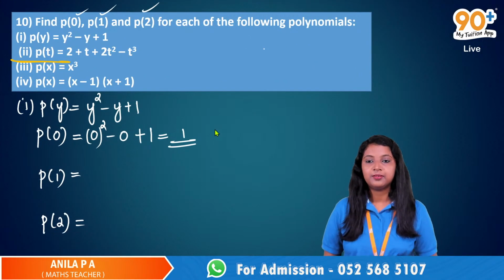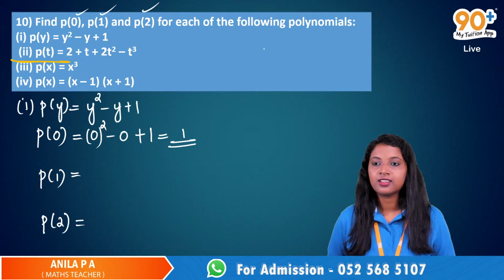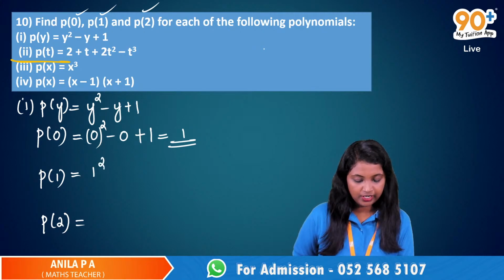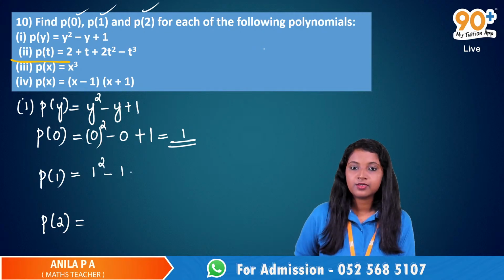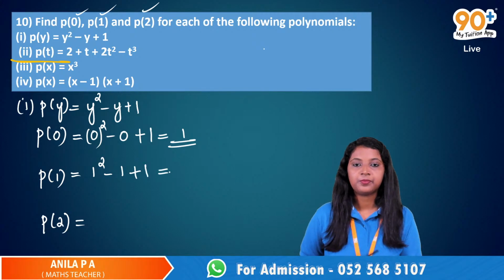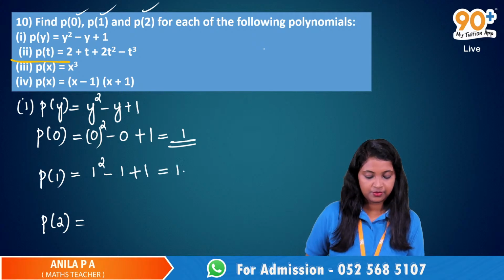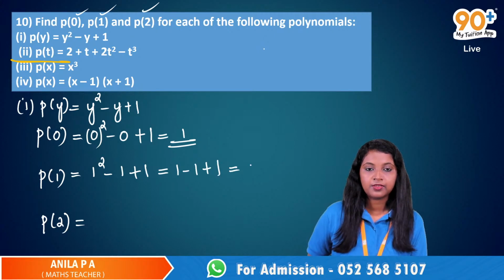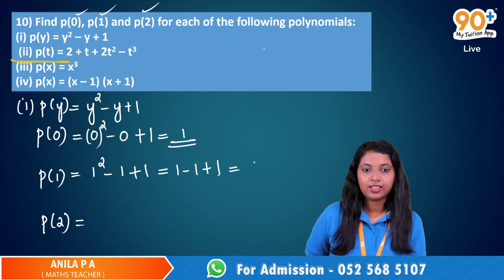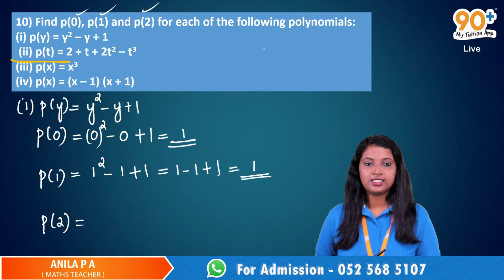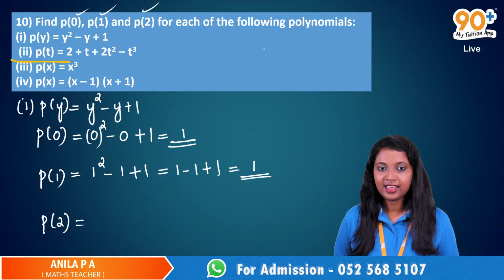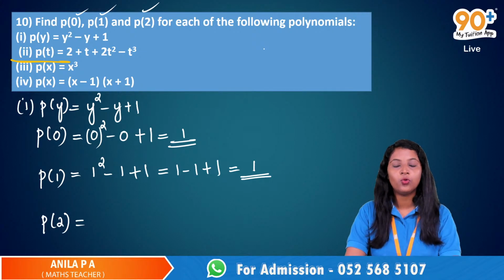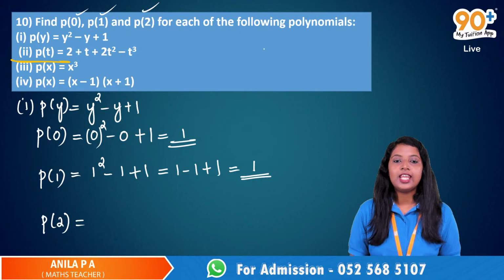P of 1 is equal to 1 square minus 1 plus 1, which is 1 minus 1 plus 1. So we can add both of them and it will become 0. 1 is the answer. So we got p of 1 is equal to 1. Yes, very good. Next one, p of 2.